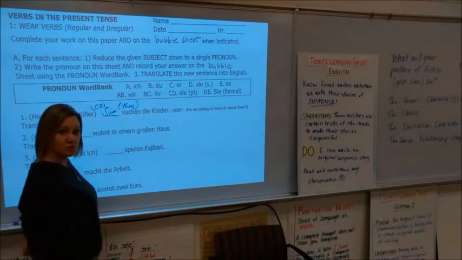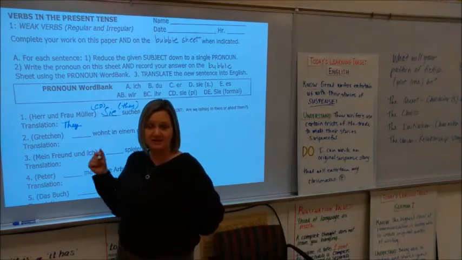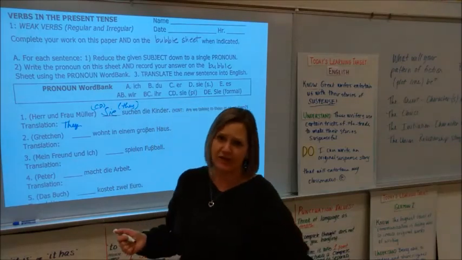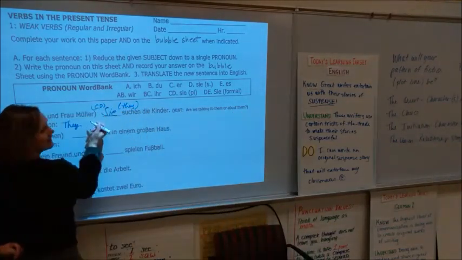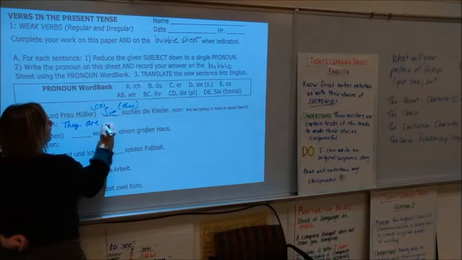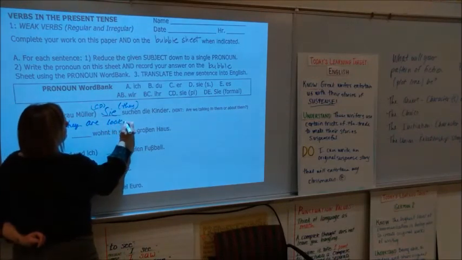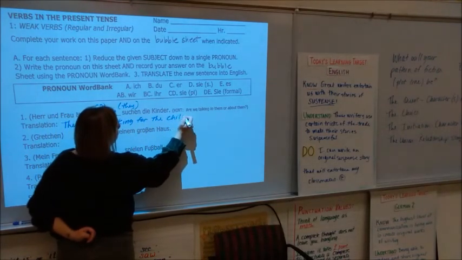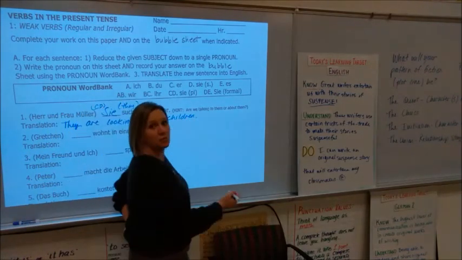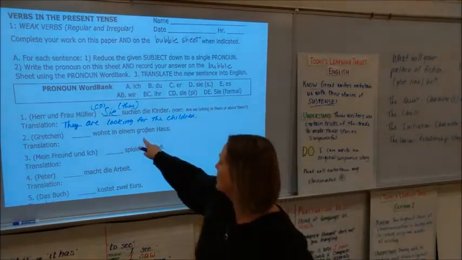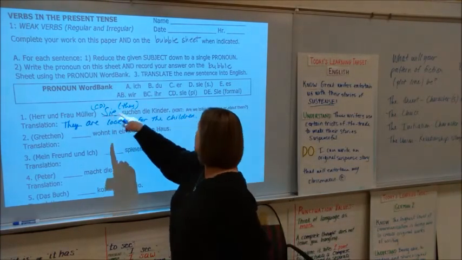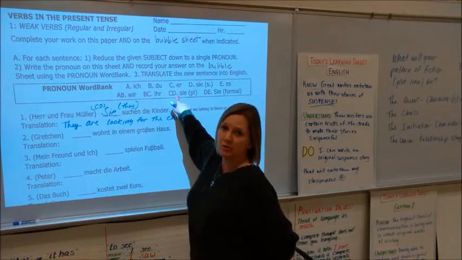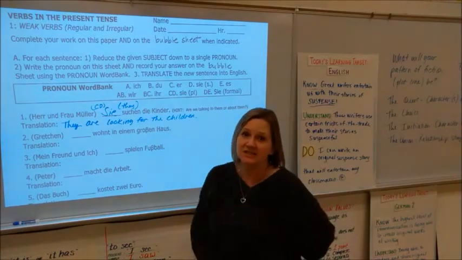And you can do it in smooth translation. So I'm going to write, they are looking for the children. Or you can do it in a literal translation. They seek the children. I like the smooth. They are looking for the kids, the children. So that's number one. And then I know that this pronoun sie, meaning they, is the letter CD. So I'll bubble both of those onto my bubble sheet, CD.